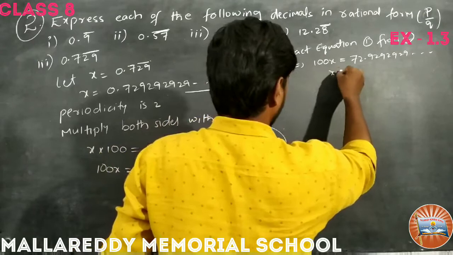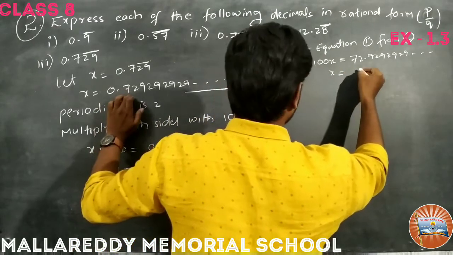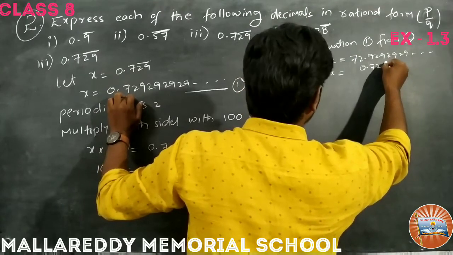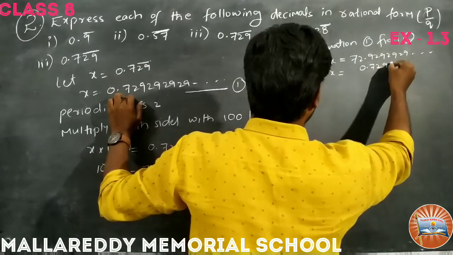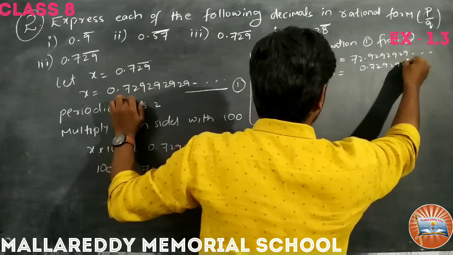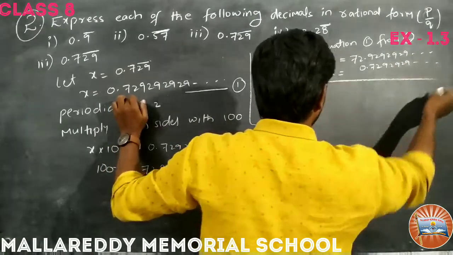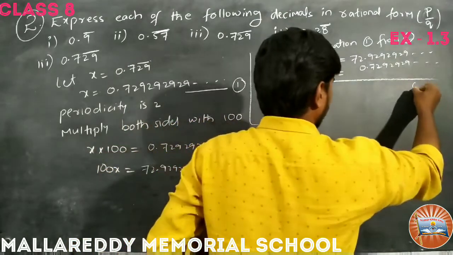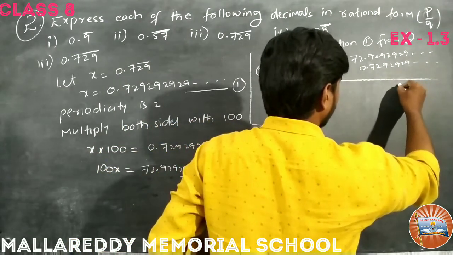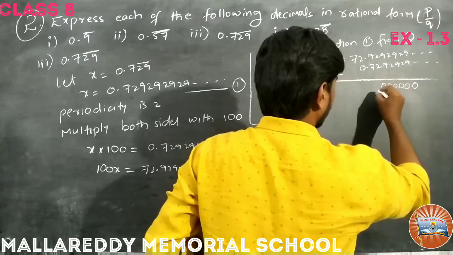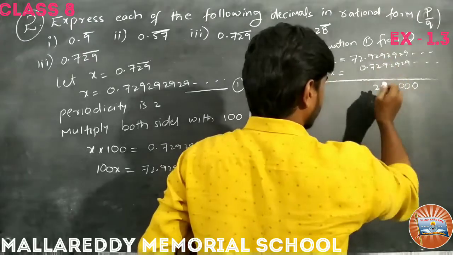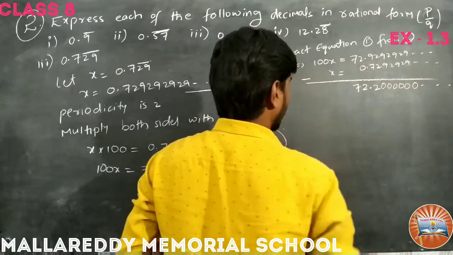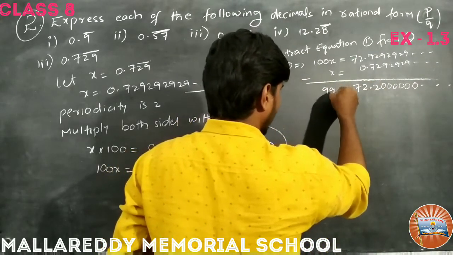And what is equation 1? x equals 0.729 and so on. So here we are going to subtract, so it becomes 0 0 0 0 0 0. Here it is 2. 9 minus 2 is 7, and 72 here. It becomes 99x.